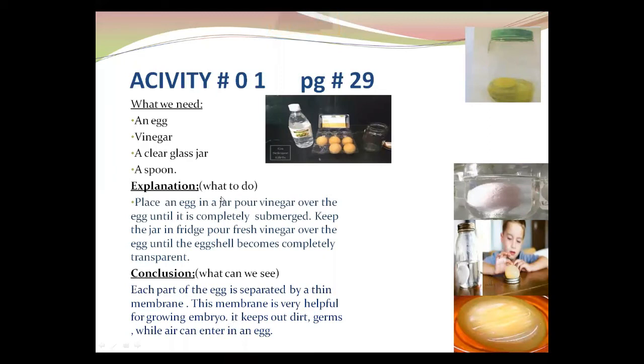In this experiment, place an egg in a jar, pour vinegar over the egg until it is completely submerged. Keep the jar in the fridge. Pour fresh vinegar over the egg until the eggshell becomes completely transparent. Each part of the egg is separated. It is an important thing for you. That is the conclusion, because it is the result of this practical or this activity. Each part of the egg is separated by a thin membrane.